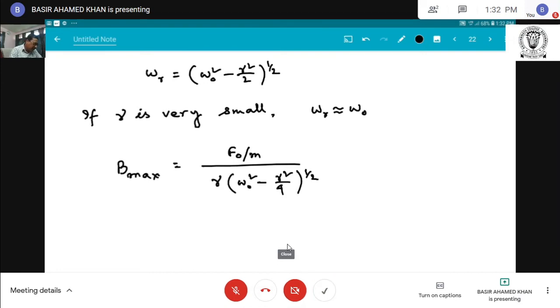That means when the driving frequency is very nearly equal to the natural frequency, we get the maximum amplitude, and this condition is known as resonance. This is the condition of resonance.